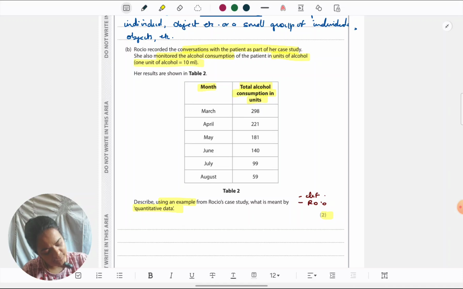So quantitative data is information collected from a study in number. In Rossio's case, the number of units of alcohol consumed is the quantitative data.